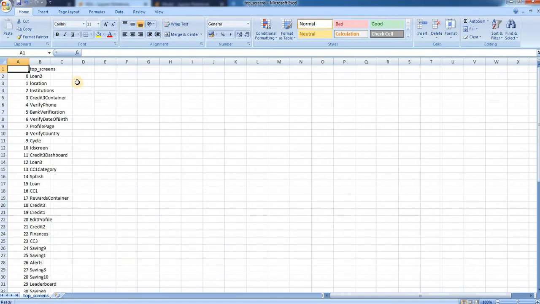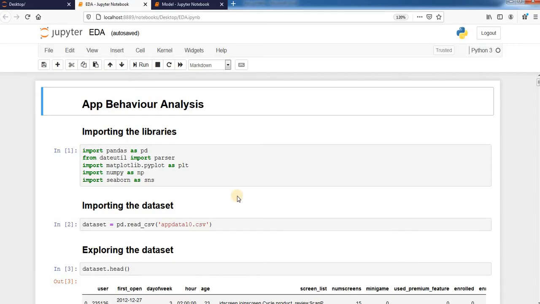Another dataset which was provided contained information for the top screens. This was the list which was there. Python scripts were written for this project. Two Python scripts were written, as you can see over here. The first one was a basic EDA script, and at the end of that script, the data was cleaned and the clean dataset was saved, which was used to then build the model.